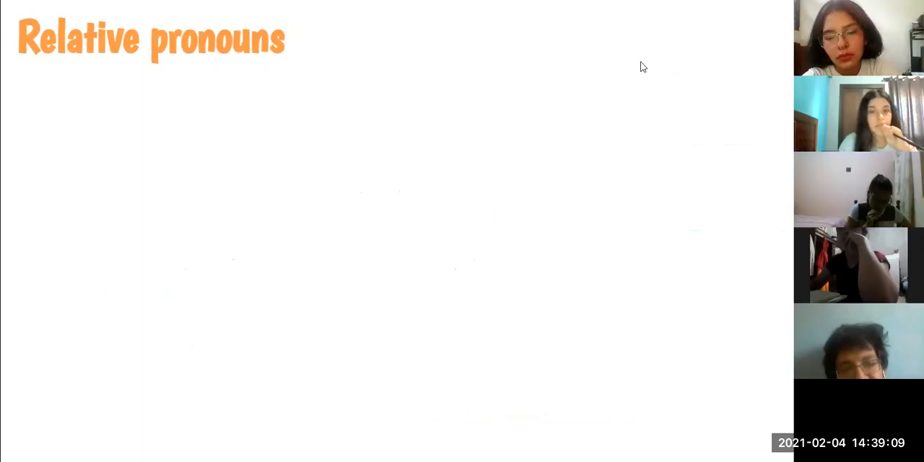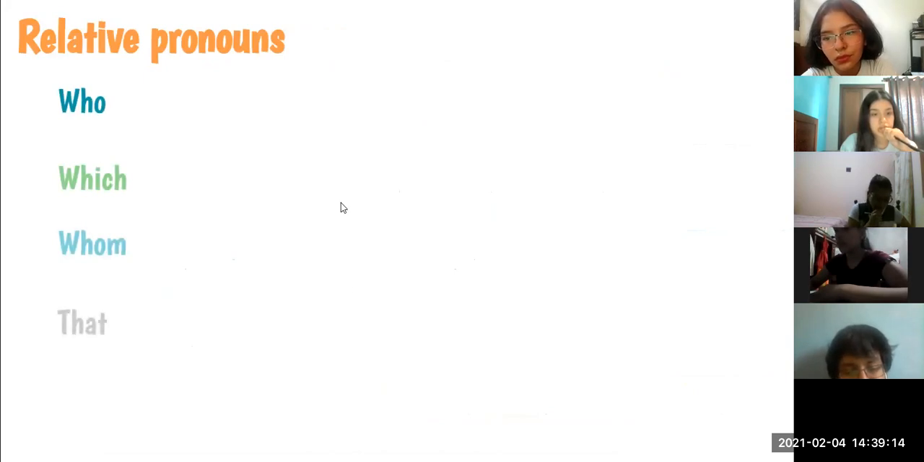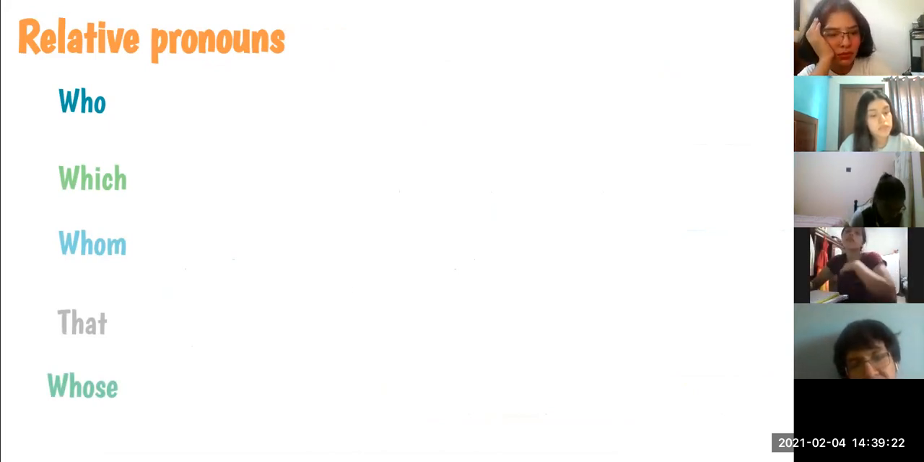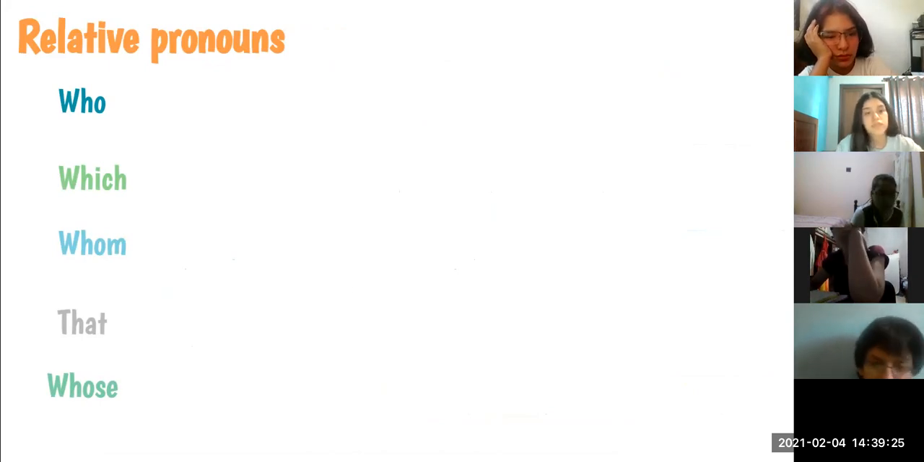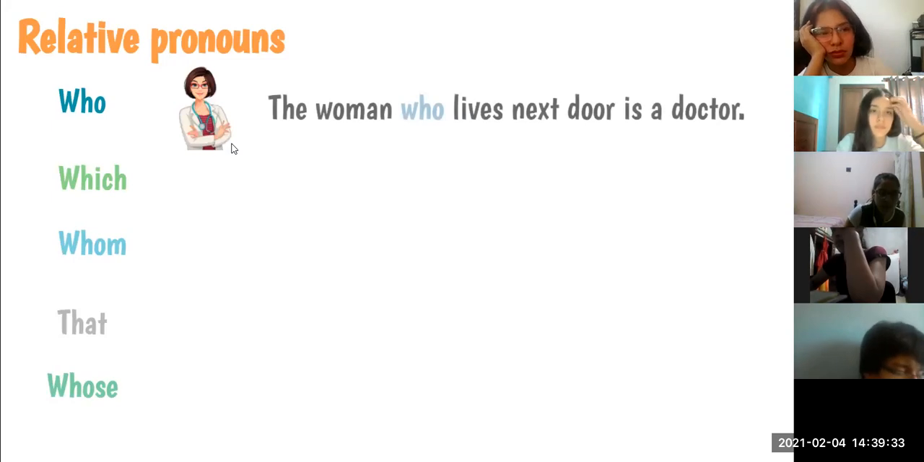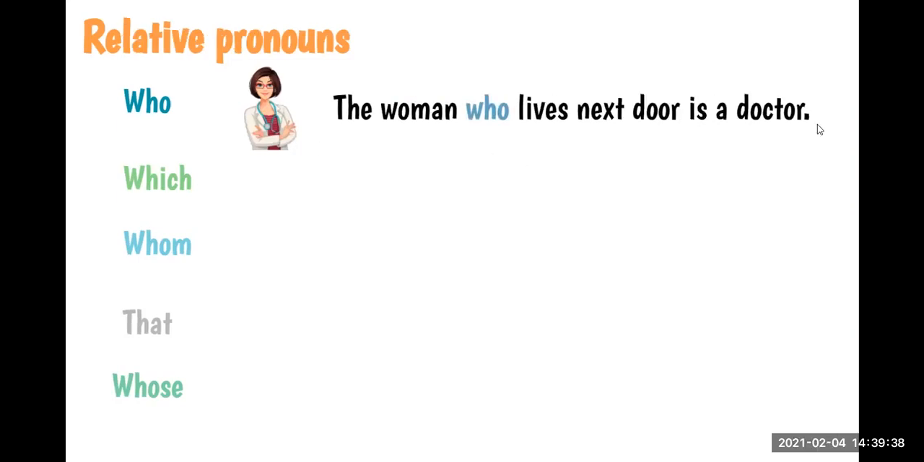Now we are going to talk about the relative pronouns. You mentioned some of them, right? We have who, which, whom, that, whose. We have a lot more relative pronouns, but we are going to see these ones here. For example, when we say who, we are referring to what? People, to a person or to people, right? Very good. For example, the woman who lives next door is a doctor.